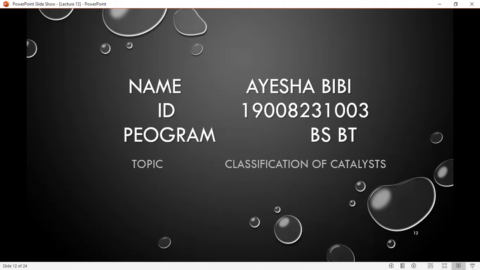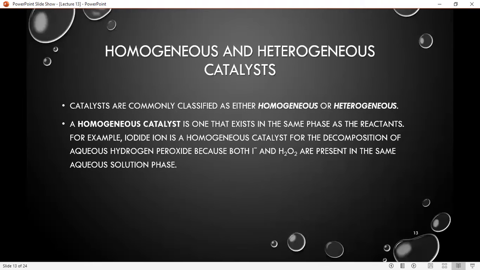My ID 003 and today I'm going to present on the topic of classification of catalysts. So first of all, catalysts are classified into two types. The first one is homogeneous catalyst, the second one is heterogeneous catalyst. This classification is based on the phase of the catalyst.